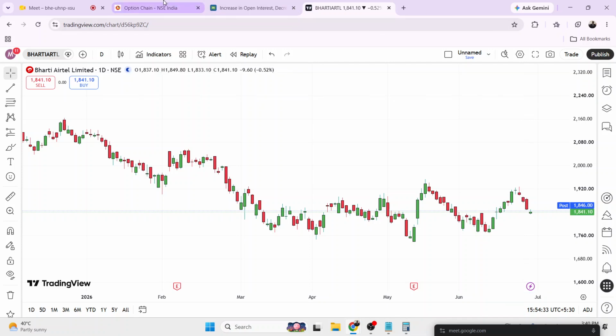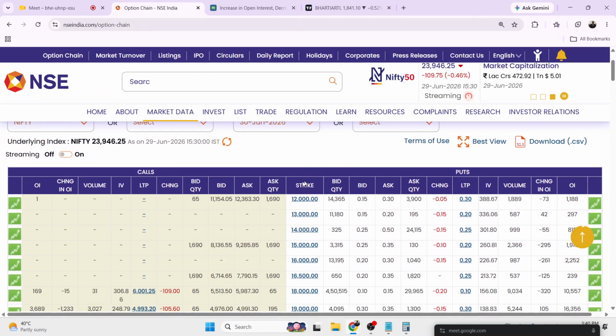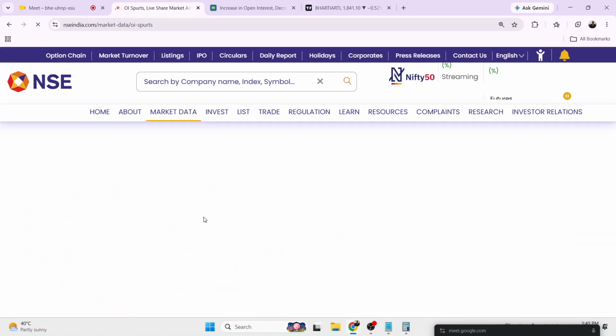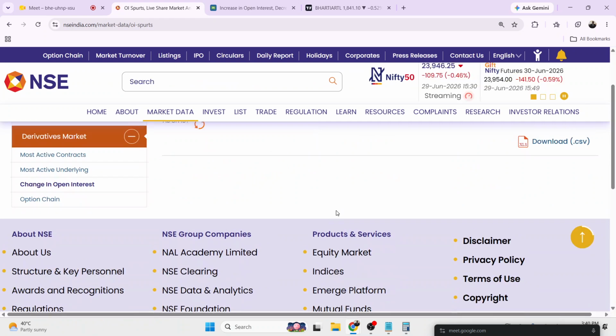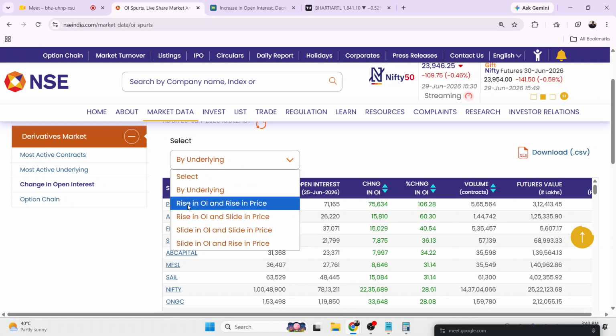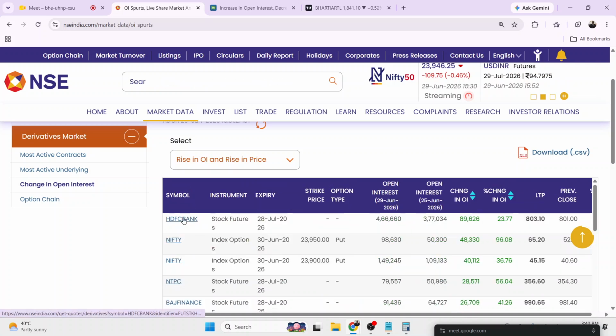Okay, sir. So here you can see the combination of all this data: change in open interest and change in price. Now, for example, if I choose the same thing, rise in open interest and rise in price, you can see the Nifty put, 23,950.